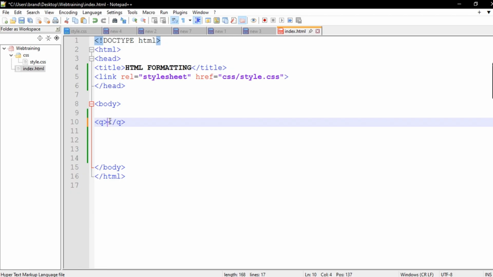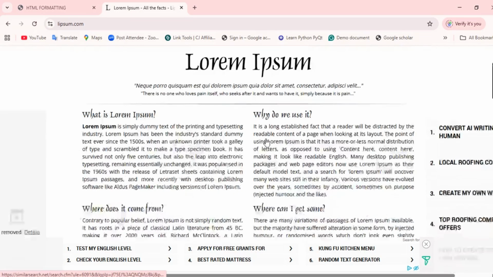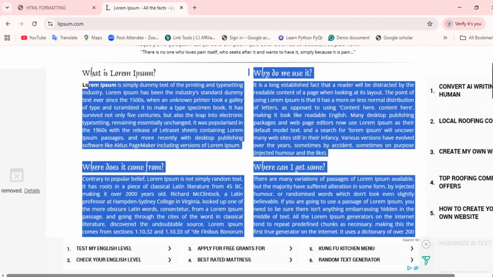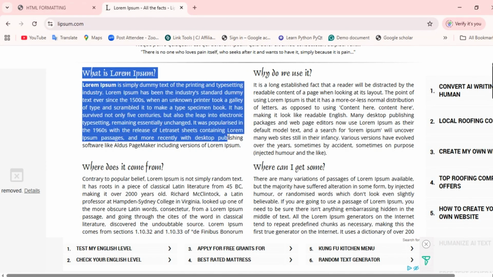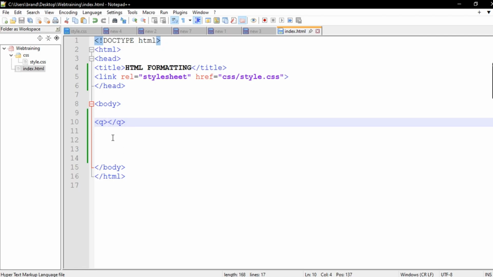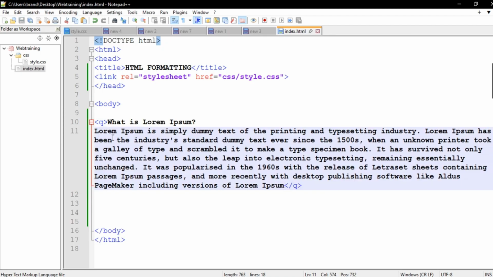Now, if I come here, let me get a text from Lorem Ipsum. You can have a lot of write-up here for testing purposes. I'm going to get this Lorem Ipsum as it is, go to my Notepad++, and paste it here. If I save this, mind you, if you look at the write-up, there is no quotation wrapping this text. It's just a pure write-up, no quotation.